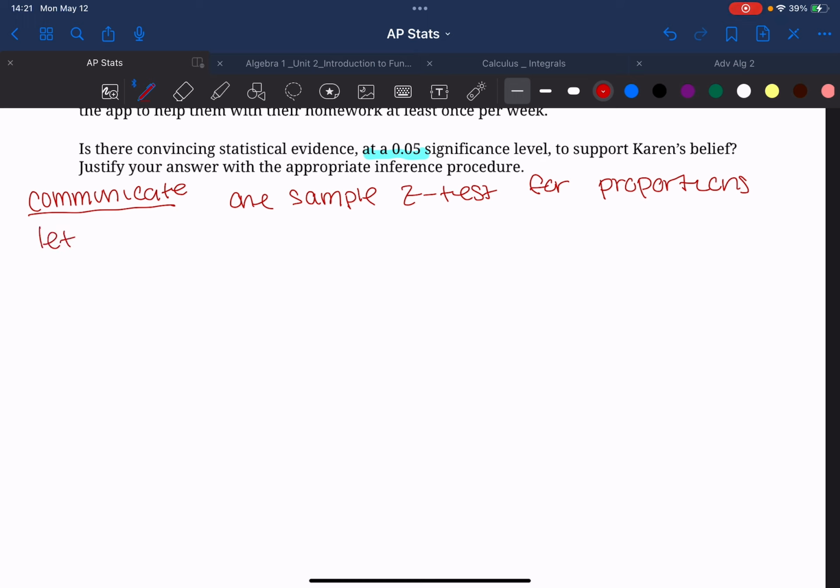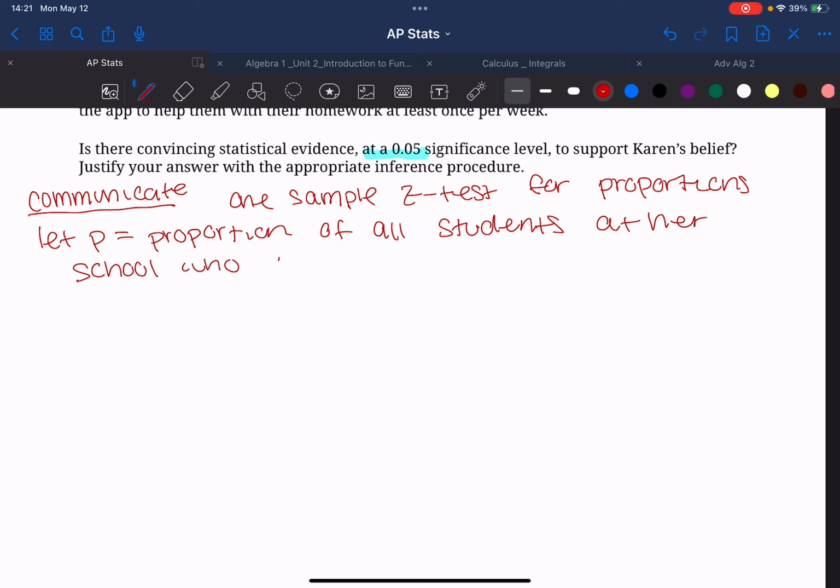We're going to define p, and we're going to take it exactly from the problem. So p is the proportion of all students at her school who use the app to help them with homework.